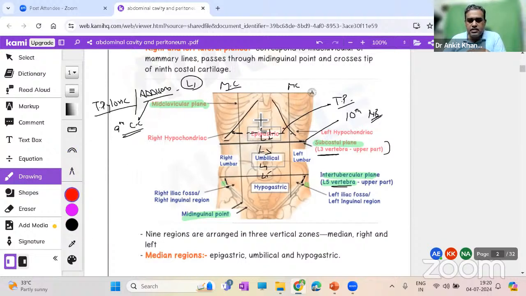Here we can see we have this epigastric region over here. What is the region? Epigastric, right? So if you go from top to bottom, we have this epigastric region, and around the umbilicus, we have the umbilical region. And below this transtubercular plane, over here, we have the hypogastric region. So you have this epigastric, umbilical, and hypogastric region in the center.